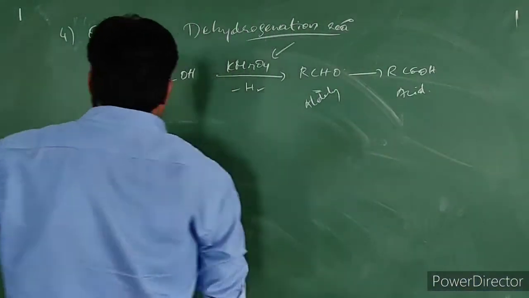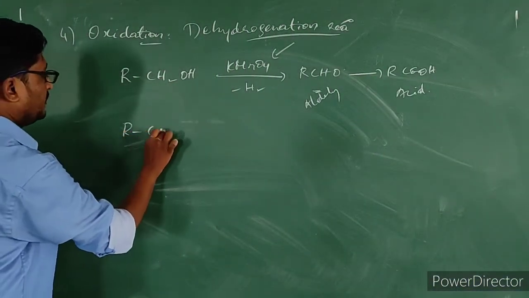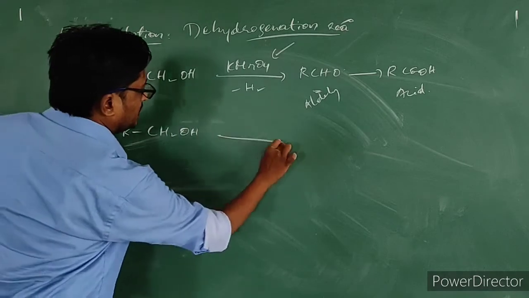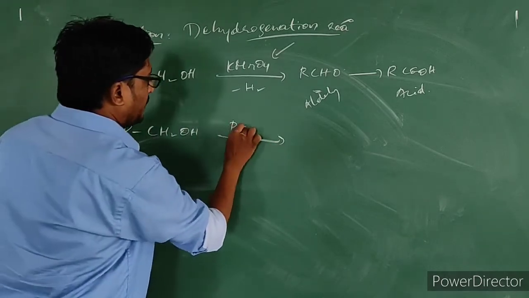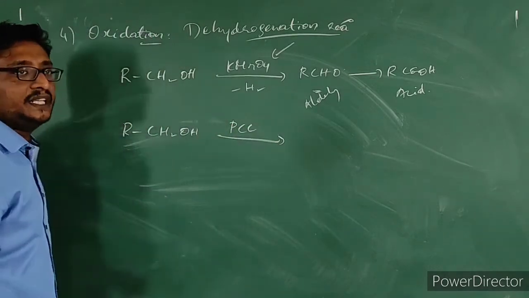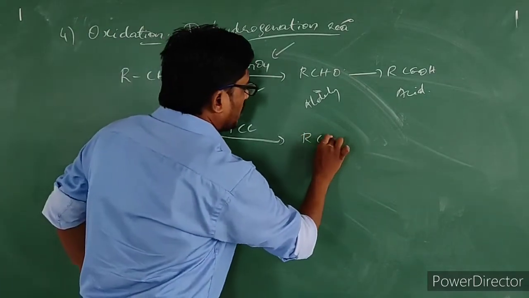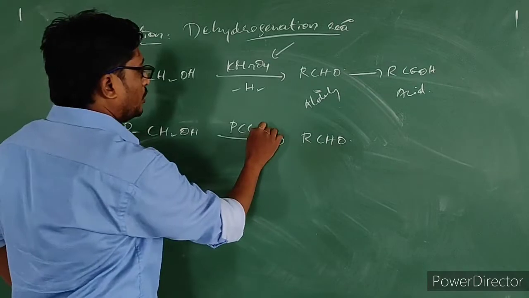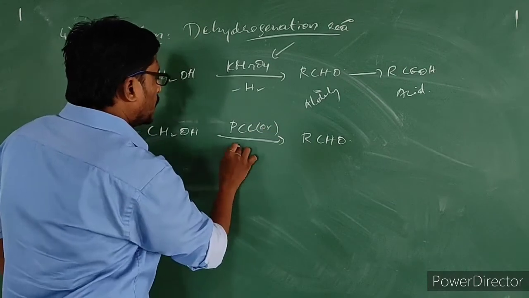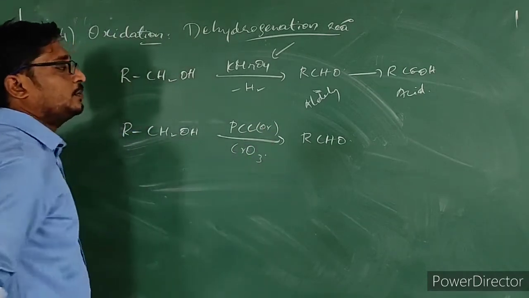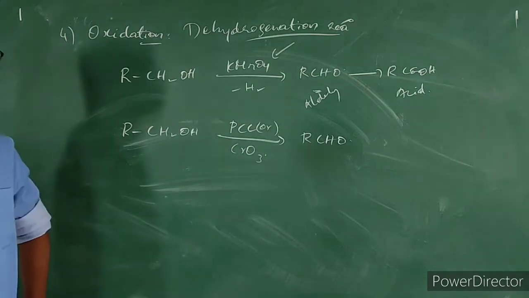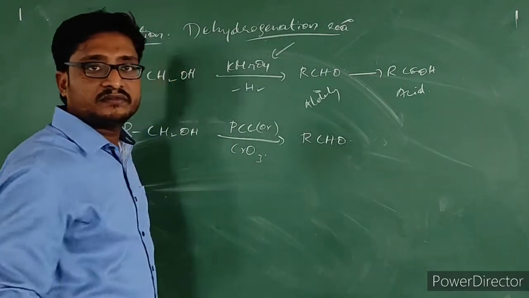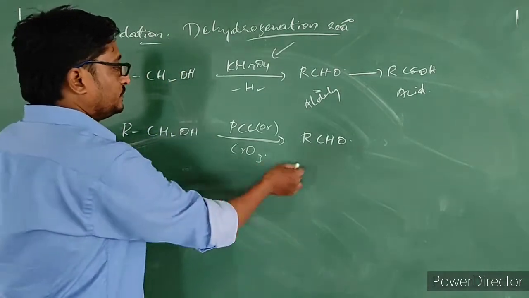Now, when we are using mild oxidizing agents, a primary alcohol on treatment with pyridinium chlorochromate, PCC, the reaction will stop at aldehyde. Or instead of this, we can also use anhydrous chromium oxide. The reaction will stop at the aldehyde stage.